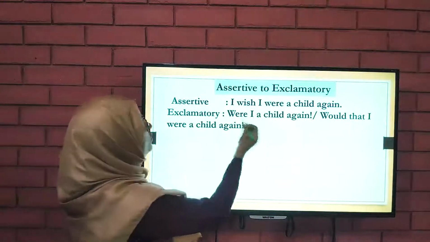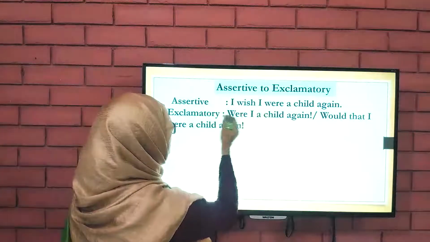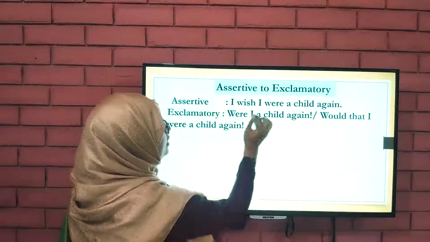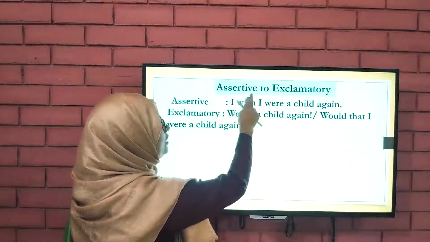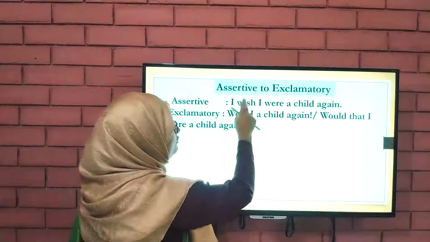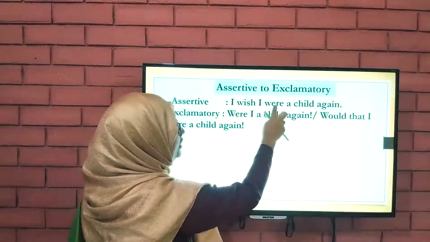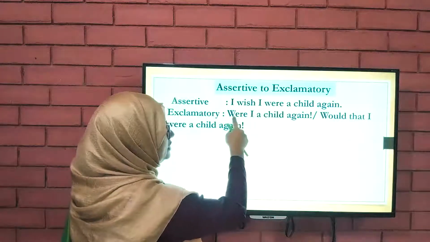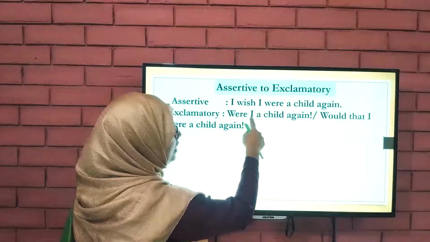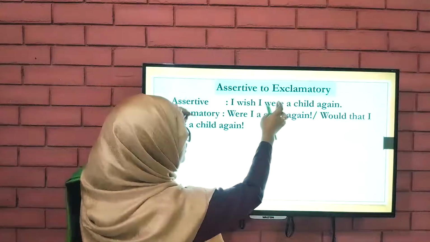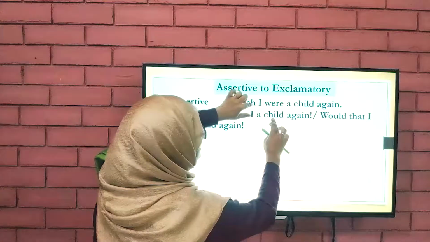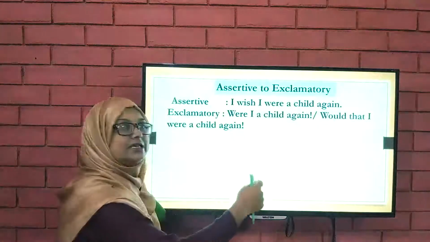Okay, so if I find this type of assertive sentence, I will start the exclamatory sentence with the word were. Here, you will omit I wish. Okay, you will omit I wish, and then put were here, and then I, and just the rest of the sentence, child again, and finally the exclamation sign.